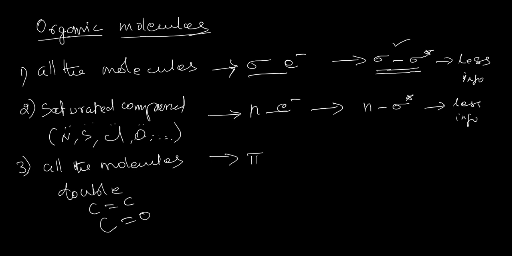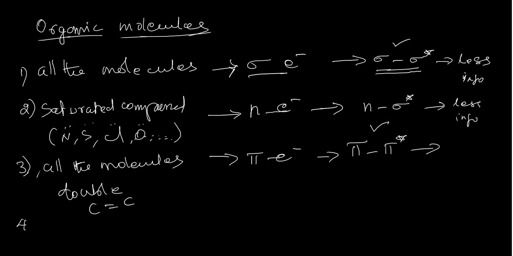They have pi electrons, and therefore they are expected to show pi to pi star transitions. This we usually study. This is well within the range.